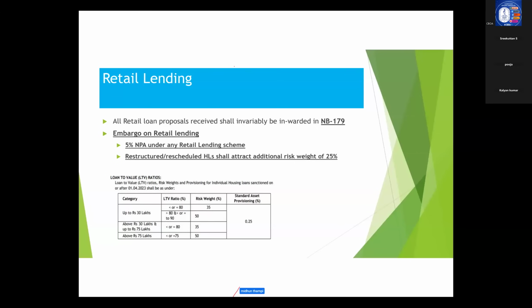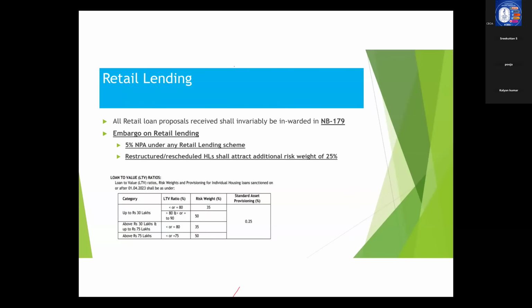And if the loan to value ratio is less than or equal to 80, the risk weight is 35%. So higher the margin, lower the risk weight. That is the concept here. As I told earlier, if that particular housing loan is restructured, it will attract an additional risk weight of 25%. And the standard asset provisioning will be uniform across all the categories, that is 0.25%.